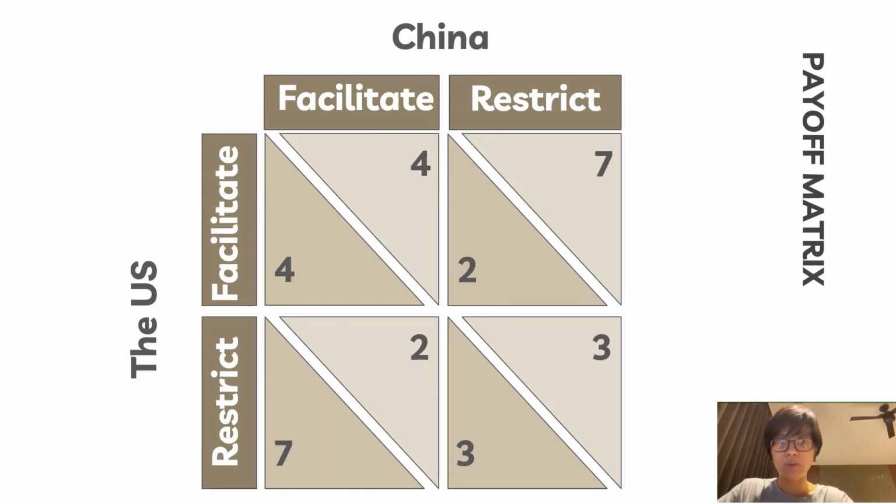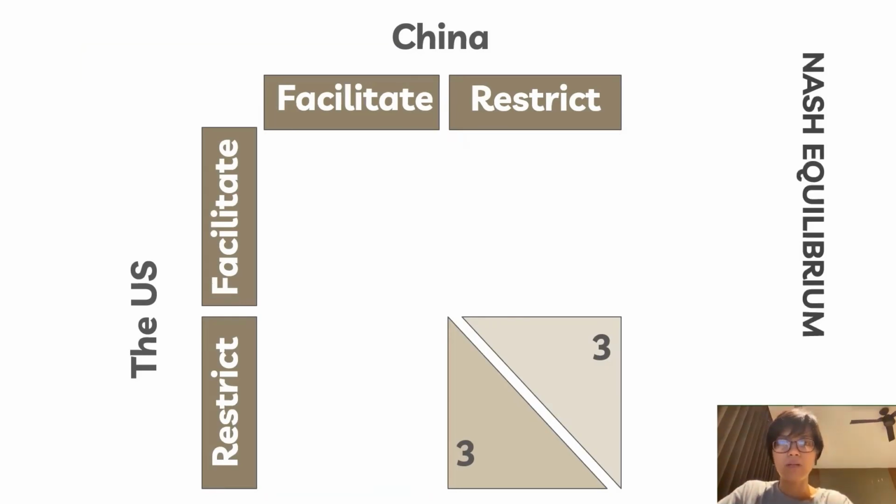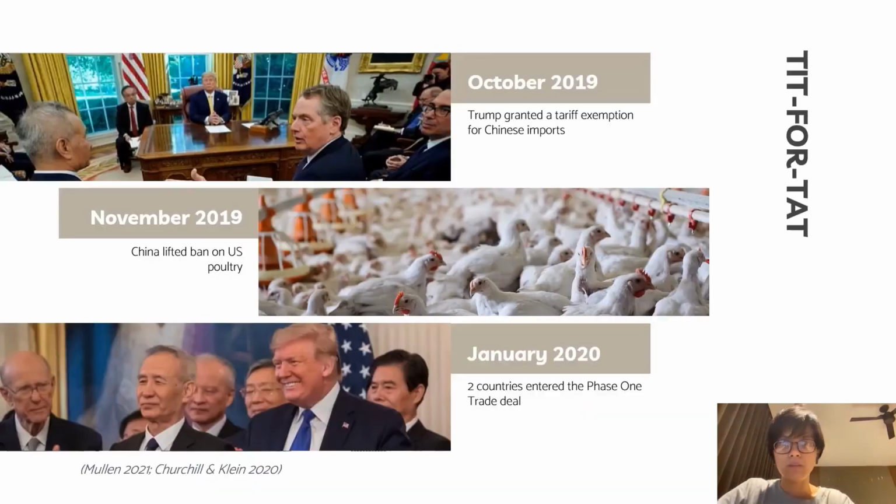This has made the US-China trade war look more like a prisoner's dilemma game, where the Nash equilibrium of this game is that both countries keep restricting trade on each other, as shown in the previous slide. But since this game is repeated, both countries have used a tit-for-tat strategy, in which they behave as their rival has done to them.